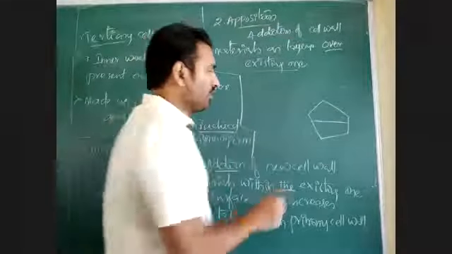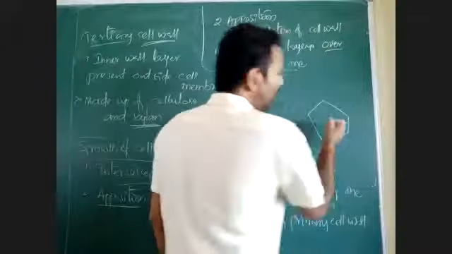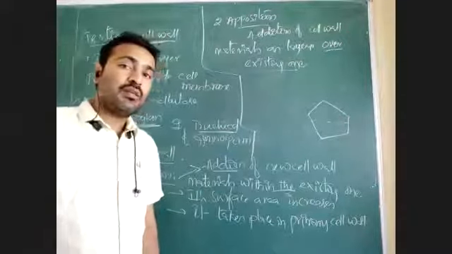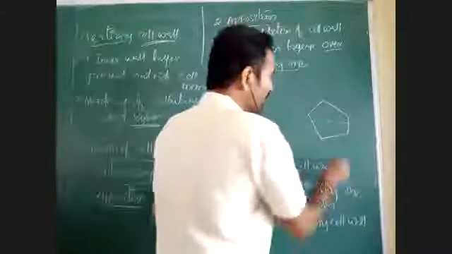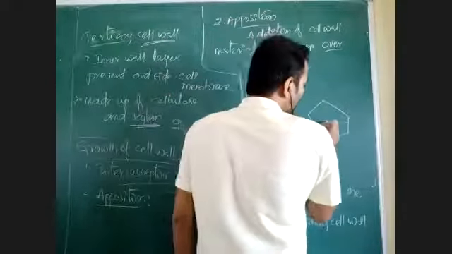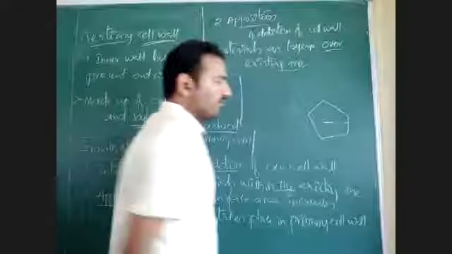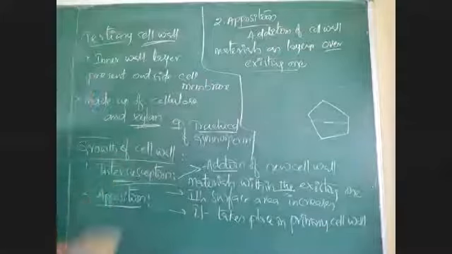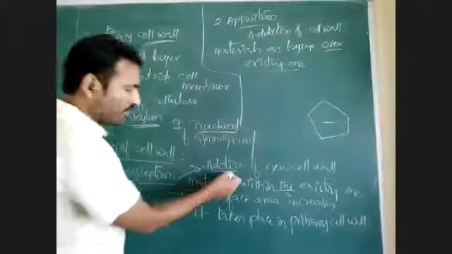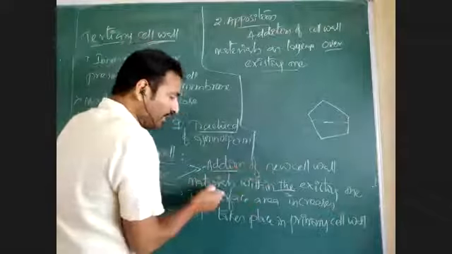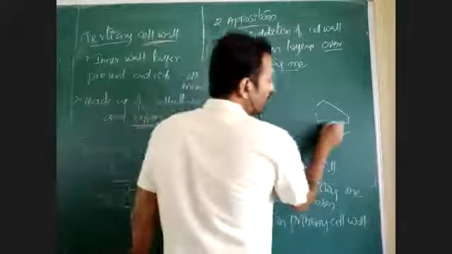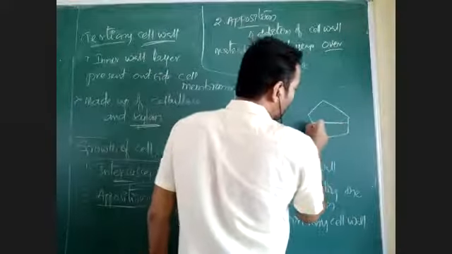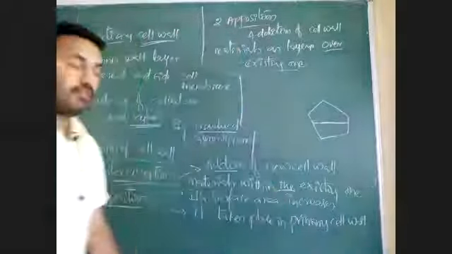During this cell division, suppose first middle lamellum is formed, I told you. Middle lamellum is formed first from the what? Cell plate. From the cell plate, middle lamellum is formed. Then from that middle lamellum, primary cell wall is formed. To that primary cell wall, intersusception takes place. What is that intersusception means? Addition of new materials within the existing wall. Suppose the primary wall is there means within the primary wall there is addition of new substance, so that the primary wall will increase in size. That is intersusception.